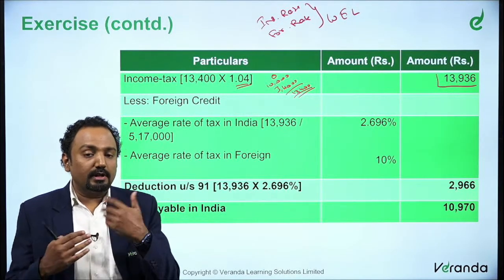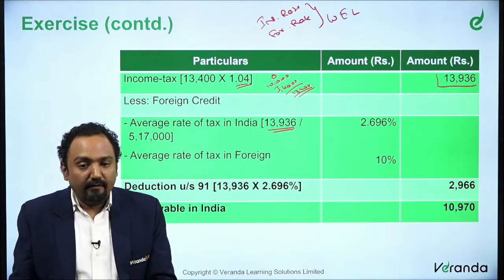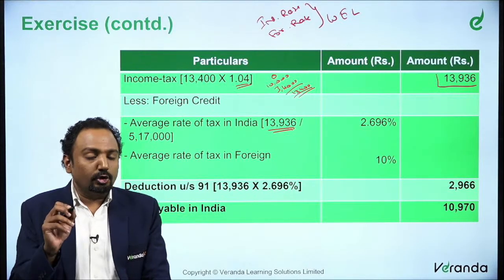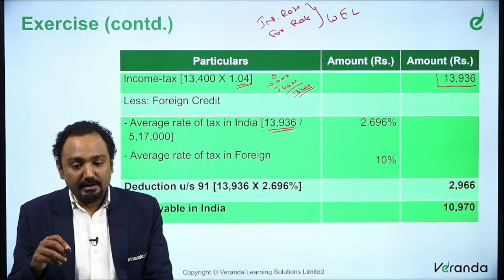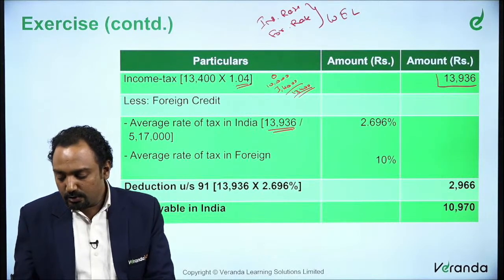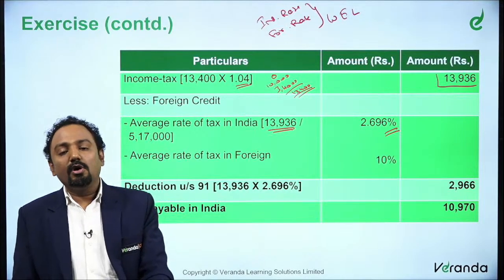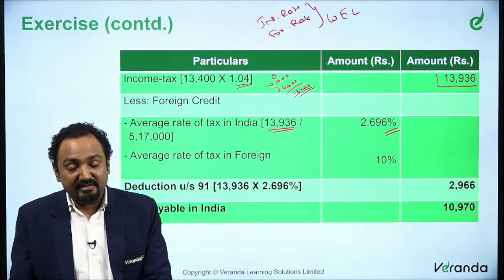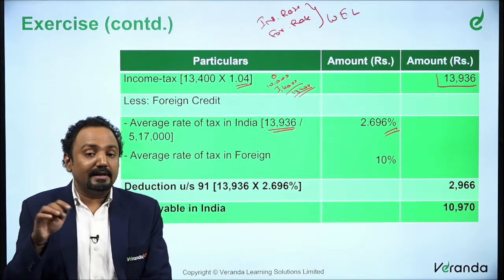So how do you compute the average rate? Basically you take this 13,936, which is your total tax, including surcharge, cess and everything. You divide it by 5,17,000, with which you get a tax average rate of 2.696%. 5,17,000 is the net total income, because we said it is after providing all deductions and relief.